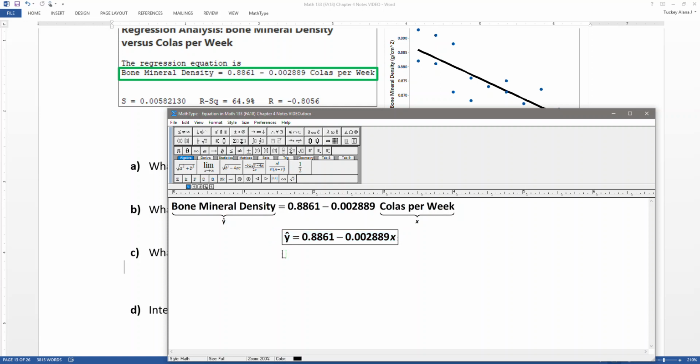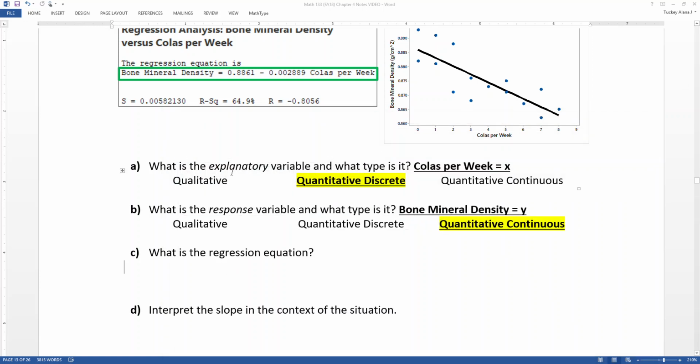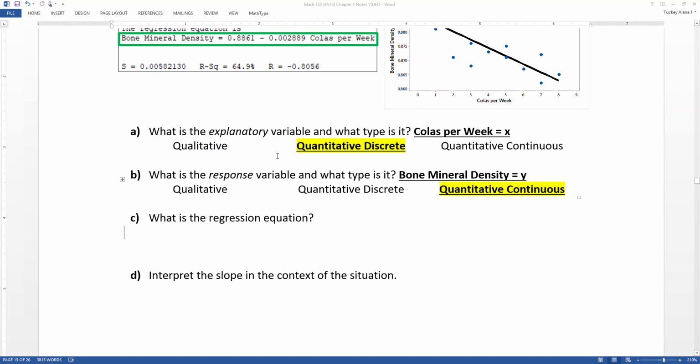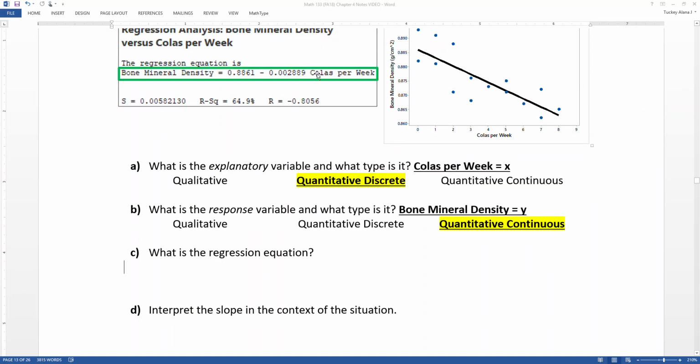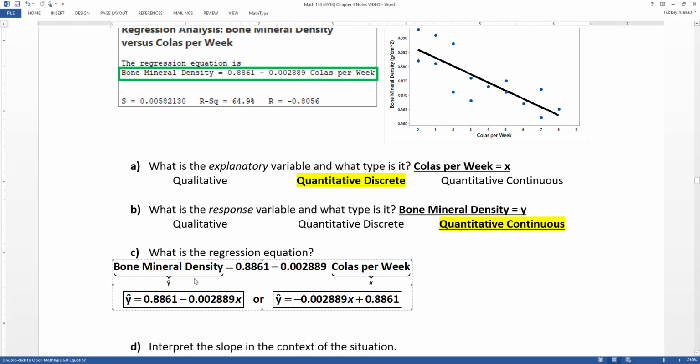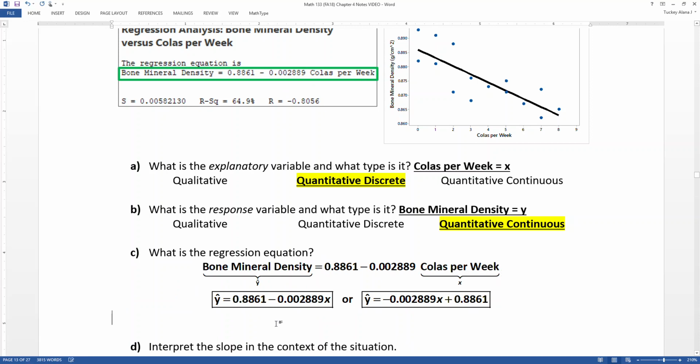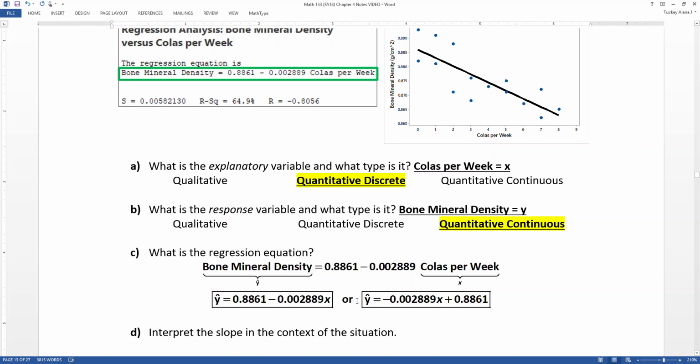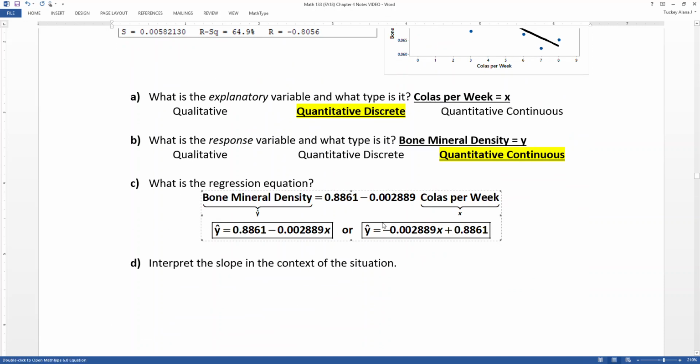The other way you can write it, which is more familiar to us, is to reverse that order, to use the x one first. So let me just say or this other one. So really, any one of these 3 lines is correct. You could write it out with the words if you want. You can say bone mineral density equals 0.8861 minus 0.002889 colas per week. Or you could say y hat equals 0.8861 minus 0.002889x. Or you can reverse it, which is this bottom right corner here.